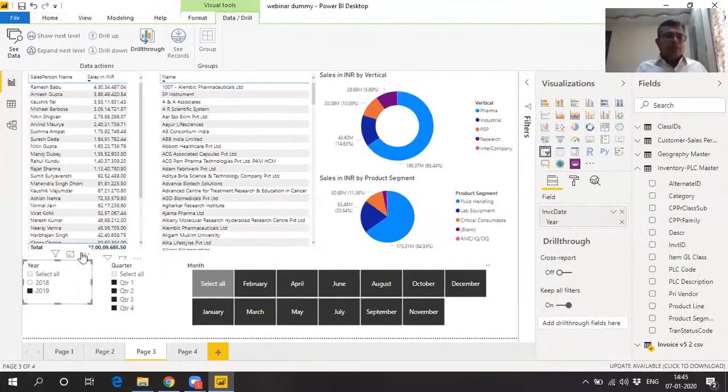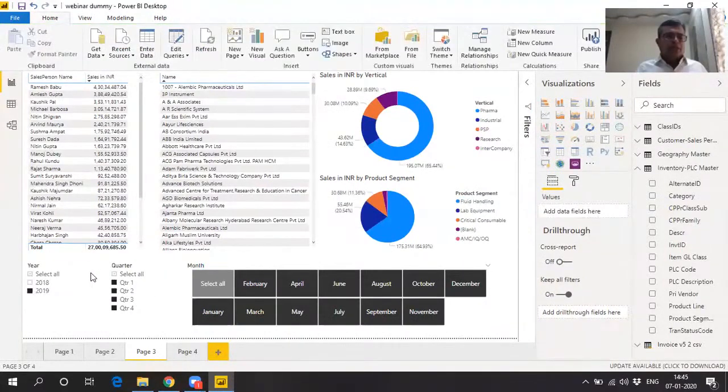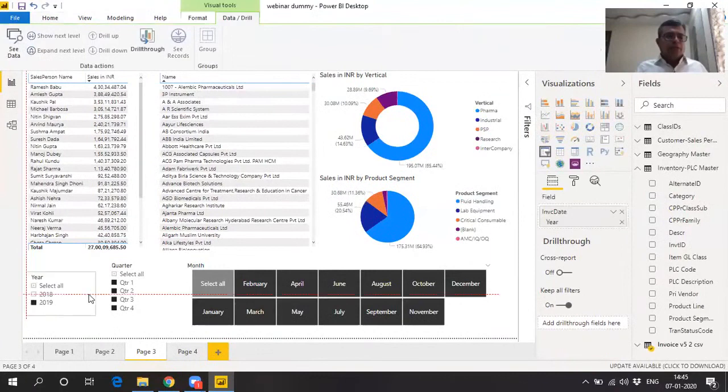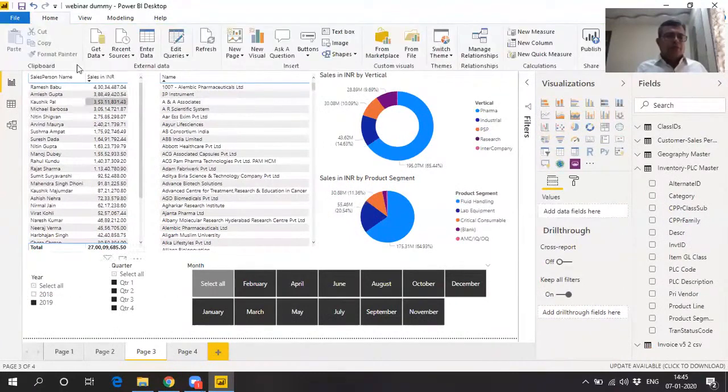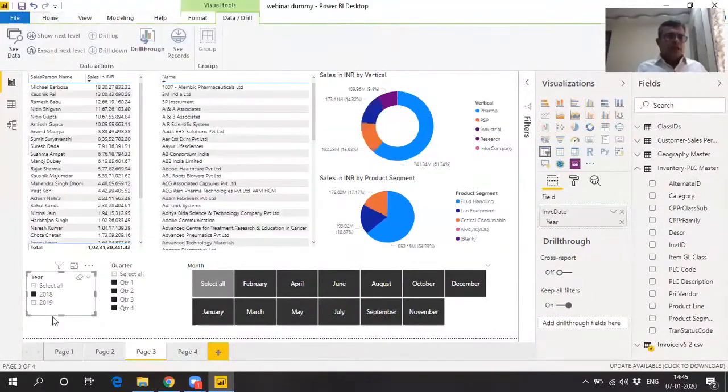So only clicking on 2019 and removing the select all will give you the sales data for 2019, wherein Ramesh Babu tops the list as against Michael Barbosa, who was topping the list for 2 years. Now, when you look at 2018 data and remove 2019, again the toppers will change. Michael Barbosa is on the top, but in 2019, Michael Barbosa is on 5th position.